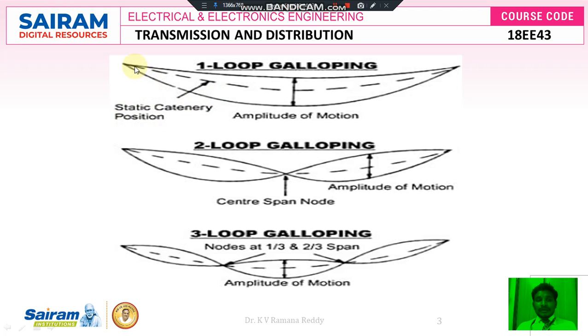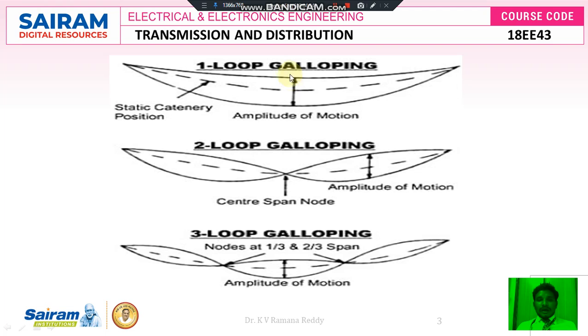Actually, before galloping, the dotted line is the representation of the actual position of the conductor, but after the wind hits with high velocity, there is the amplitude of motion. The length of this line is nothing but the amplitude of motion, or movement of the conductors, to the extreme left hand side and to the extreme right hand side.